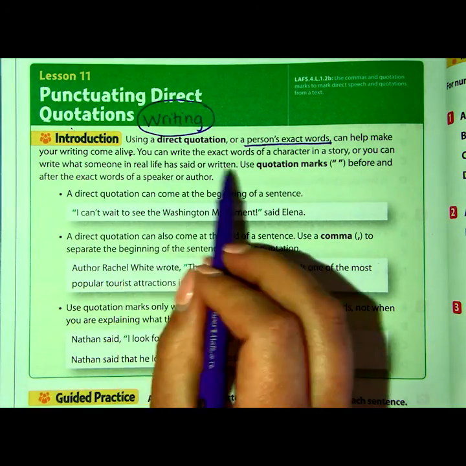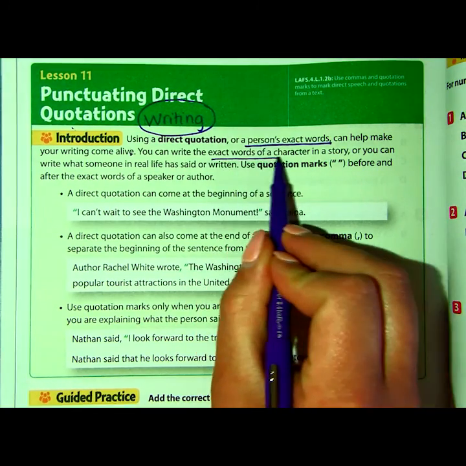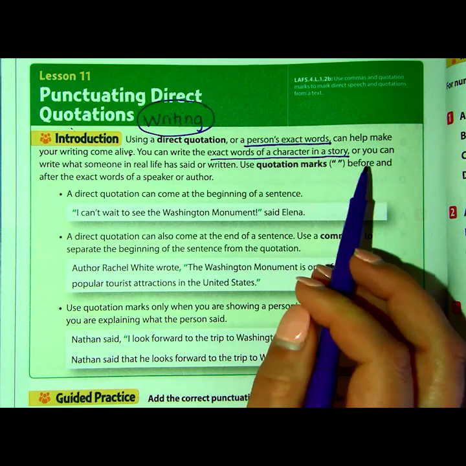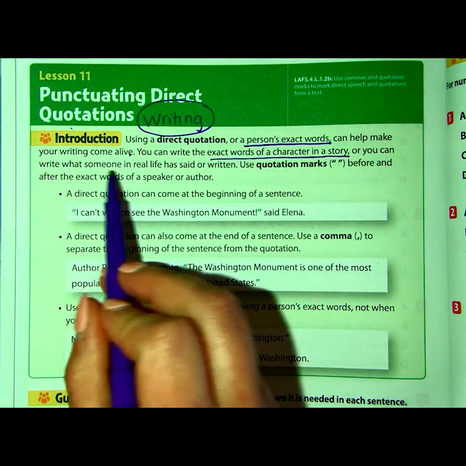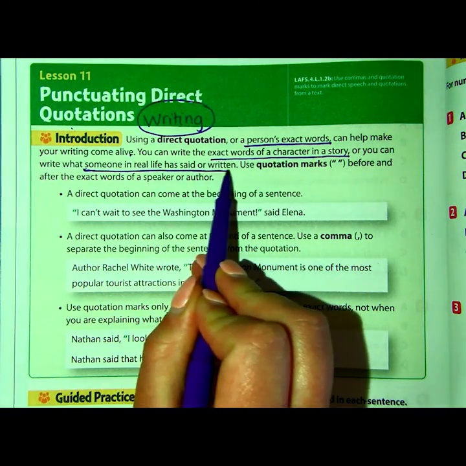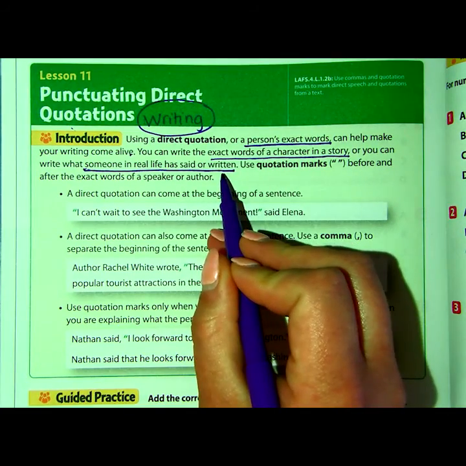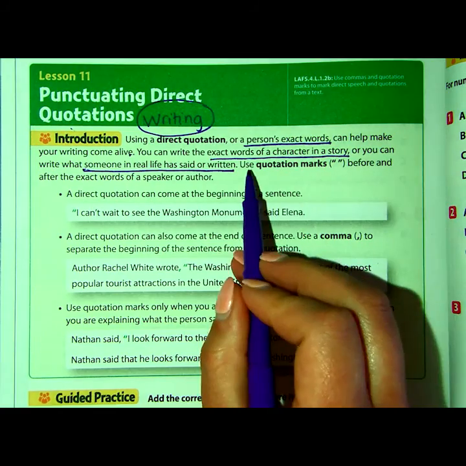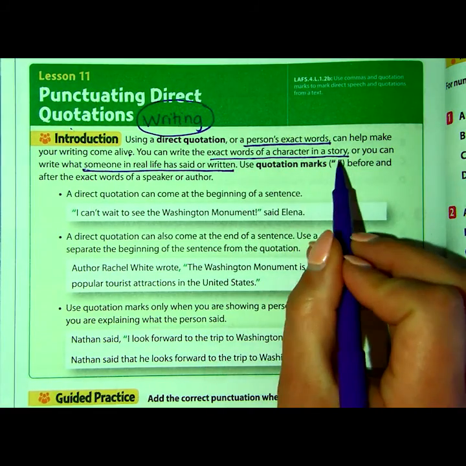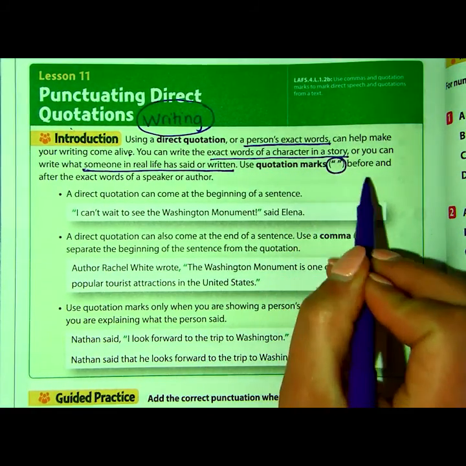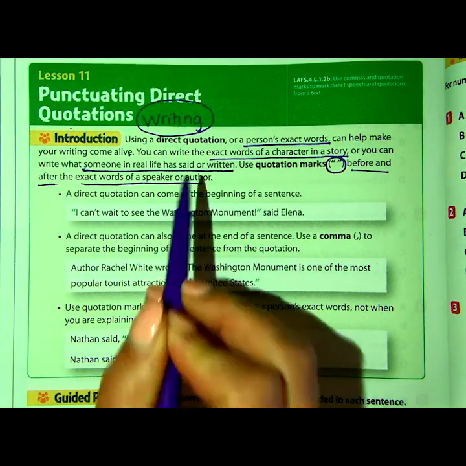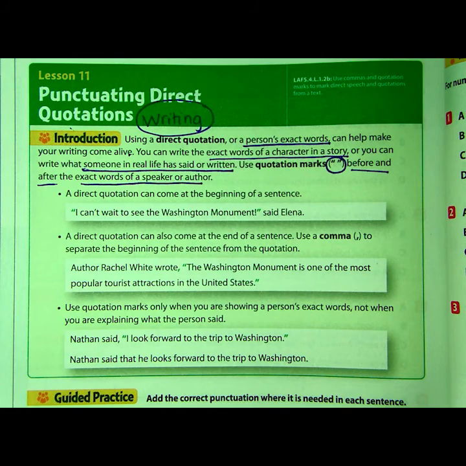You can write the exact words of a character. So maybe you're quoting a character in a story, or you can write what someone in real life has said or written. That's typically what we do when we're including quotes in our essays. So we want to make sure that we're using quotation marks, that's these punctuation marks right here, before and after the exact words of a speaker or author. So let's take a look at a few examples.